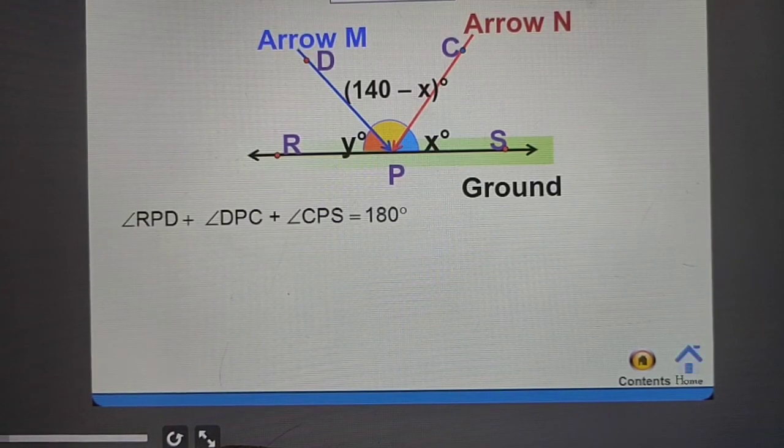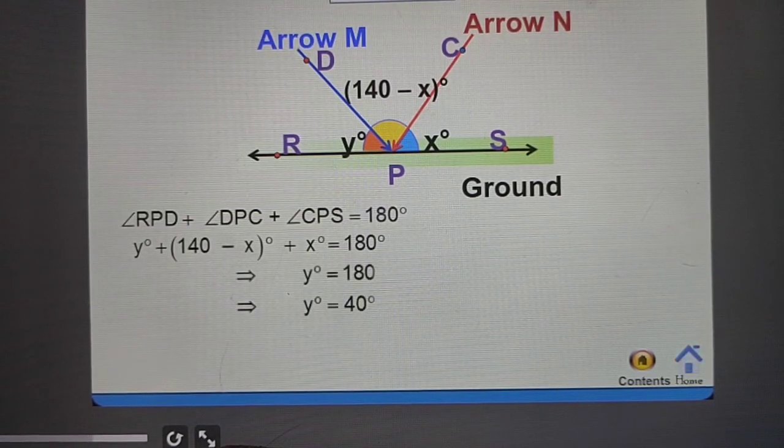Solution: observe the given figure. Here, angle RPD plus angle DPC plus angle CPS is equal to 180 degrees. By substituting the values, we get the value of Y as 40 degrees. Name it as equation 1.